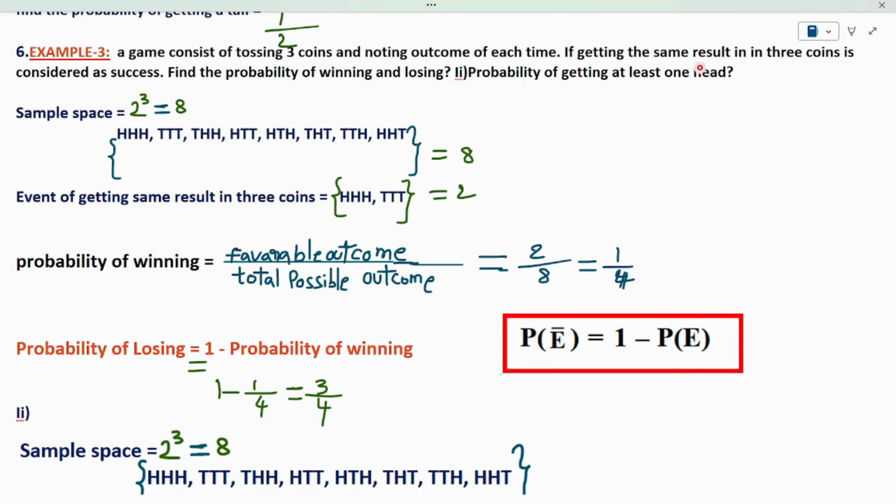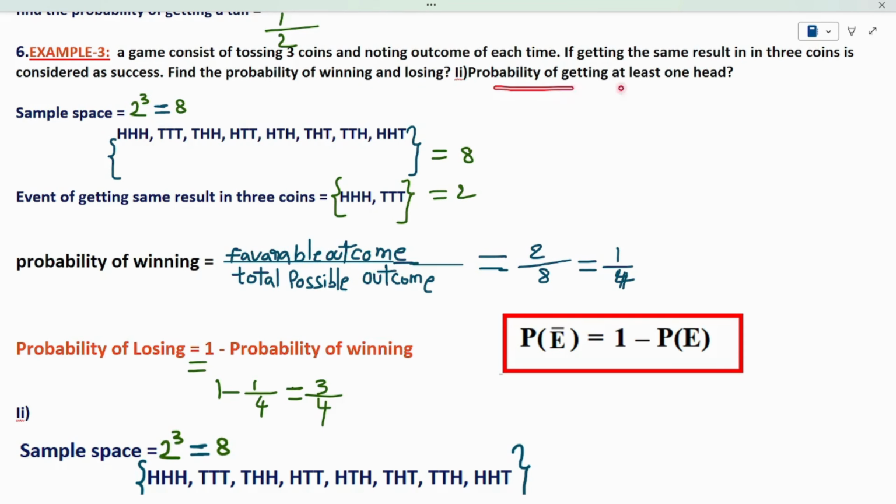If getting the same result in 3 coins is considered a success, it means that when we toss 3 coins, if the 3 coins show tail, tail, tail, then it is a success. Or if the 3 coins show head, head, head, this is also considered a success, which means that these 3 coins have to show the same result. From this experiment, we have to find the probability of winning or losing.